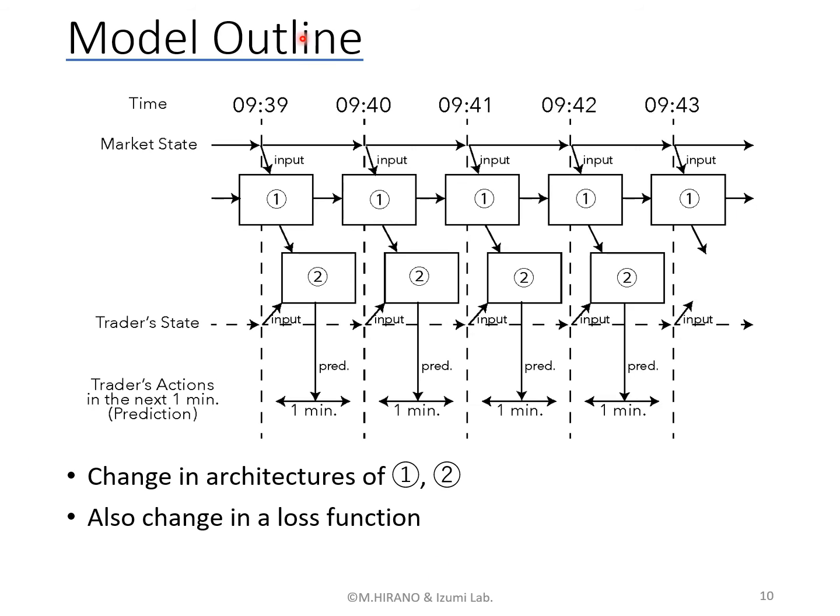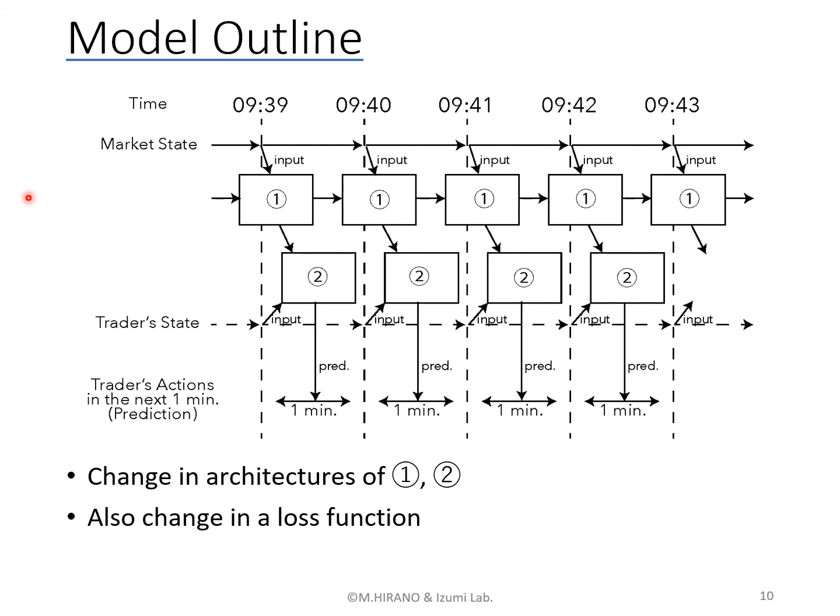This is the model outline, and this basic architecture is common among the STBM and STBM Plus. This model accepts two inputs as I explained in the last slide, and market state is processed as time series data.